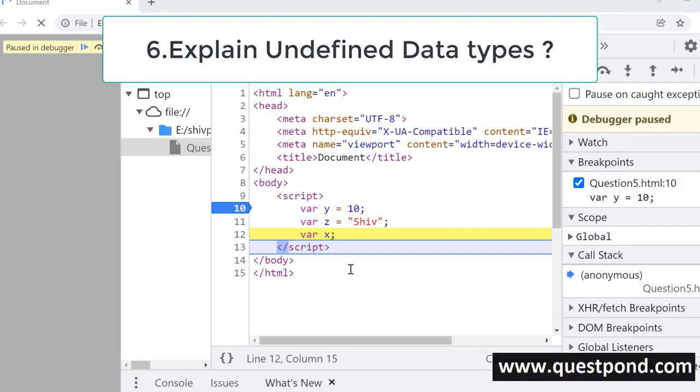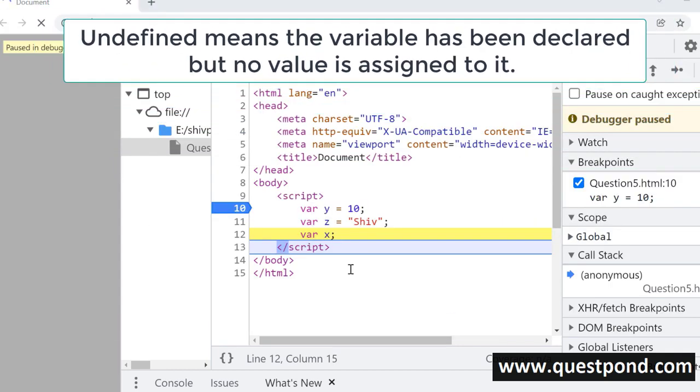What is undefined in JavaScript? Explain undefined data type. So undefined indicates that the variable has been declared, but it has not been assigned a value. For example, you can see out here on the screen, we have this var y, so y has value 10, right? We have var z, so z is declared and it has been assigned a value shiv. But look at line number 12, where we have declared var x, but we have not assigned any value. So if you move your mouse, you will see it is undefined. So undefined is a data type which indicates that the variable has been declared, but the variable has not been initialized. It has not been assigned any value.